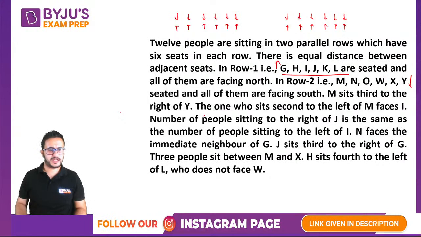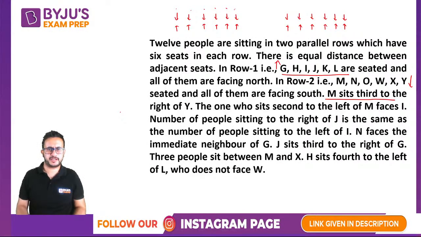So if we start with this, it says that M sits third to the right of Y. You might get multiple cases like Y, M; Y and M; Y and M; and Y and M. Three possible cases, right? But let us see if we can reduce from three to some other. ठीक है, 3 से कम कर सकते हैं कि नहीं कर सकते हैं. Then the one who sits second to the left of M faces I, that is also fine. That will be possible. Now there is one more sentence given about M, that three people sit between M and X. ठीक है, तीन M के बारे में एक information दी है.